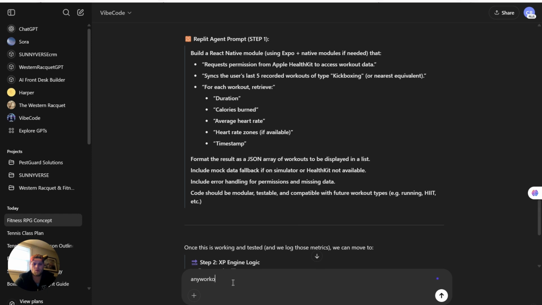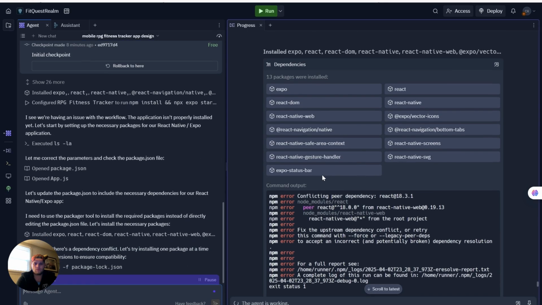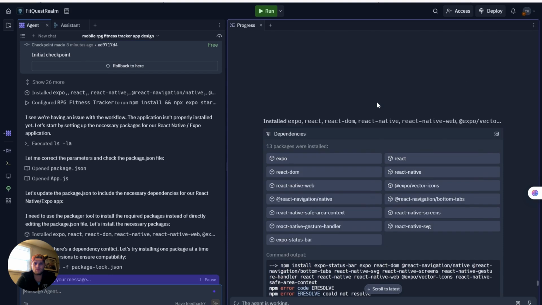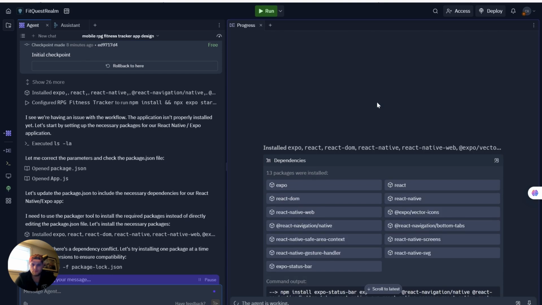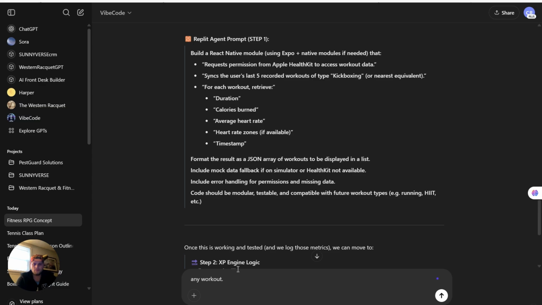So, essentially, you're interested in integrating HealthKit with your app and making it versatile, not just limited to kickboxing workouts. That's a solid start. By focusing on flexibility, you're allowing a wider range of users to benefit from the app. Let's break down the steps for any workout type.